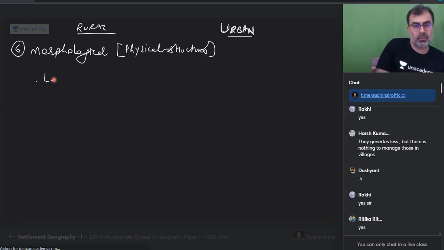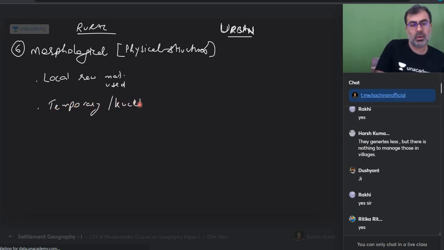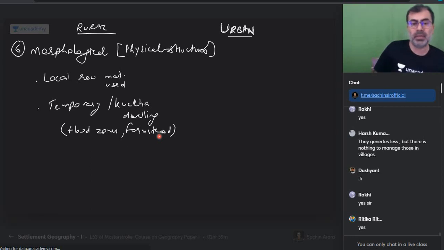Can I say local raw material is used? Can I say generally temporary और कच्चा dwellings होता है? Say flood prone zones, say farmstead. Yes or no? They need not be all पक्का. They can be temporary कच्चा dwellings. हो सकता है?